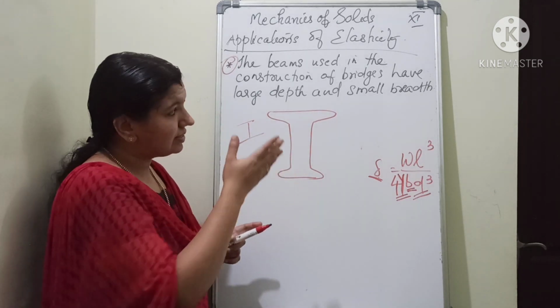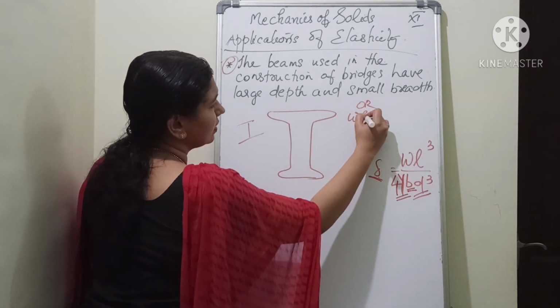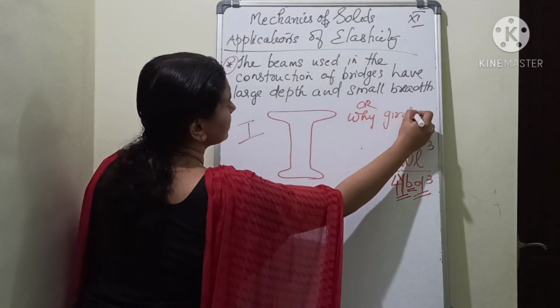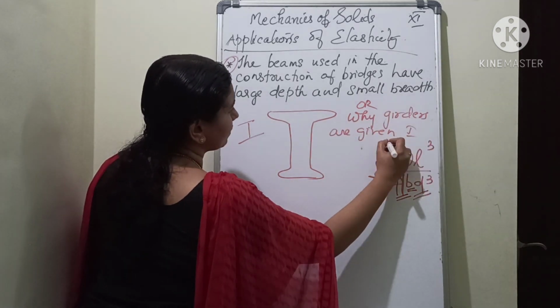So that's also the same thing, only asked in another form. That is why the girders are given an I shape.